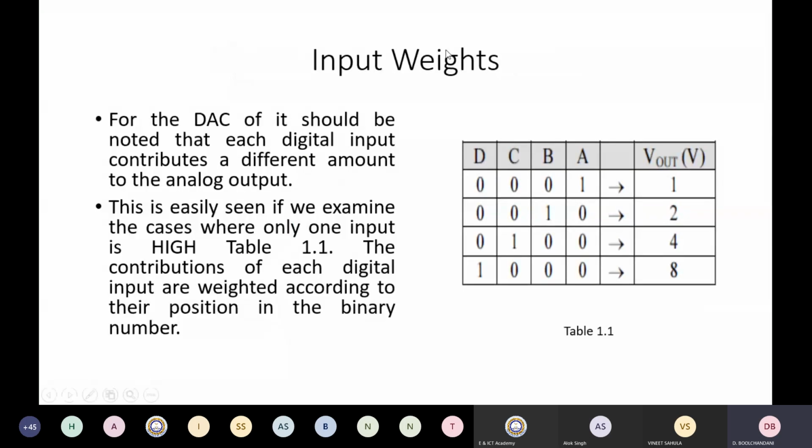So if I have only the LSB high, I'll see the output is 1 volt. If the next bit is high, I'll see that the output is 2 volts. If C is high, that is the third bit is high, the output is 4 volts, with all the other bits low. So what we see is that the contribution of each digital input is weighted according to its position in the binary number.